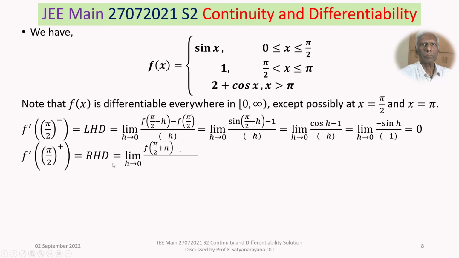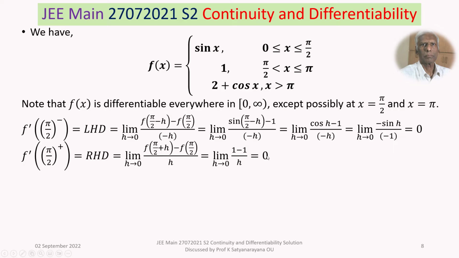We talk about the right hand derivative. So, f prime of pi by 2 plus, so limit h tends to 0, f of pi by 2 plus h minus f of pi by 2, divided by h. And f of pi by 2 plus h, that means in this interval the value is 1, and f of pi by 2 value is 1, which we have seen in the last slide, by h. And limit h tends to 0 of 0 by h is 0.